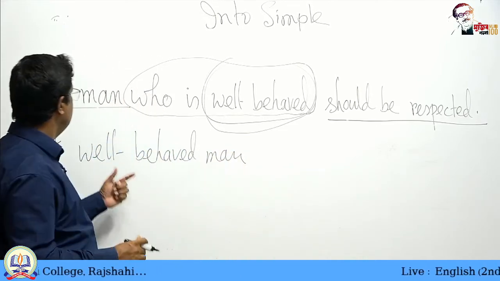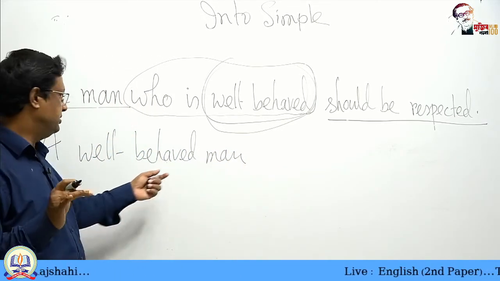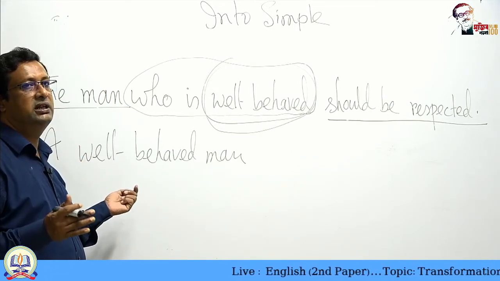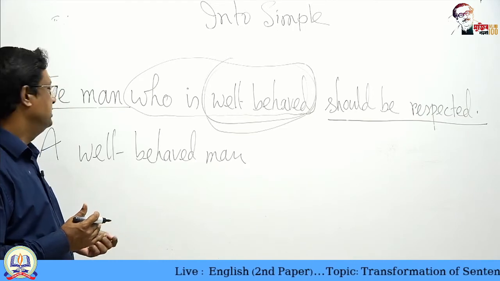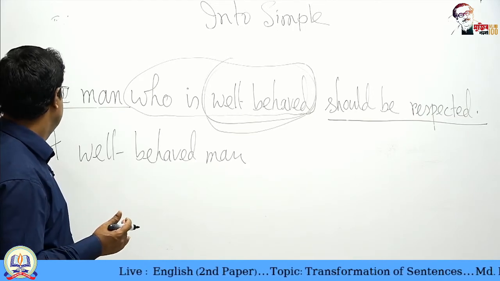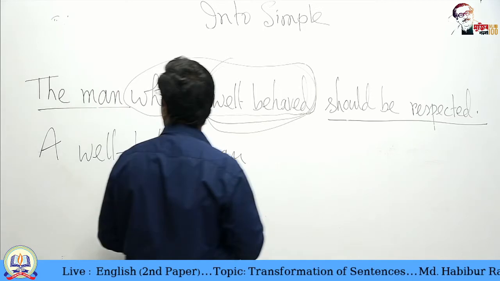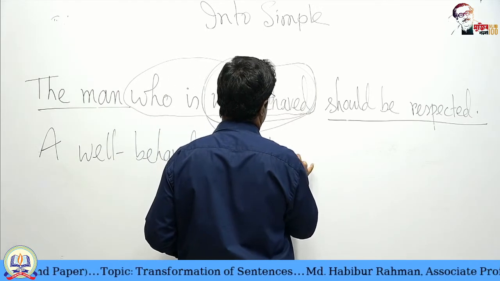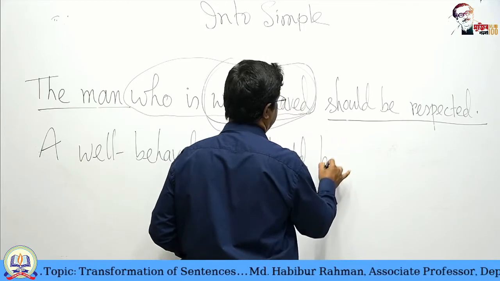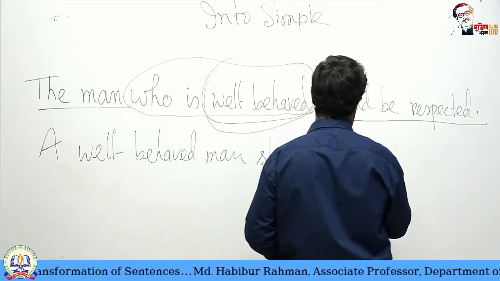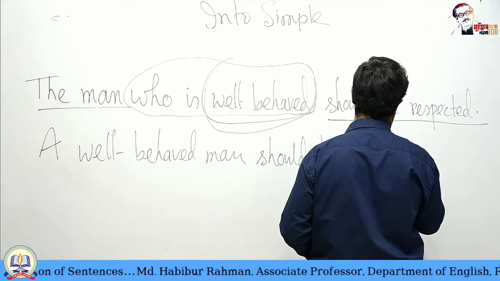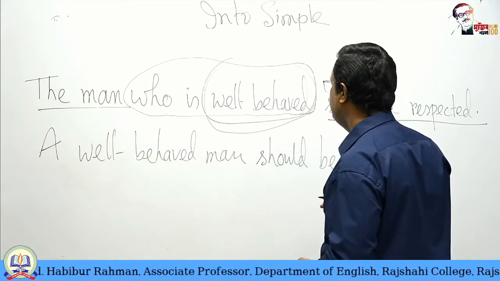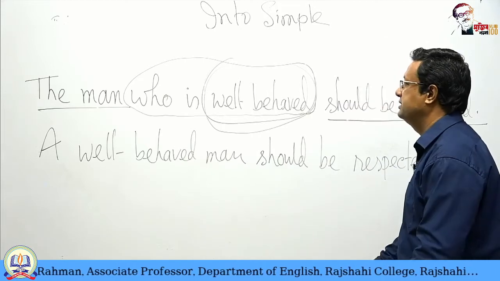You can use also the well behaved man, no problem. The sentence will be changed, but I am telling about the tone, about your message. A well behaved man should be respected.